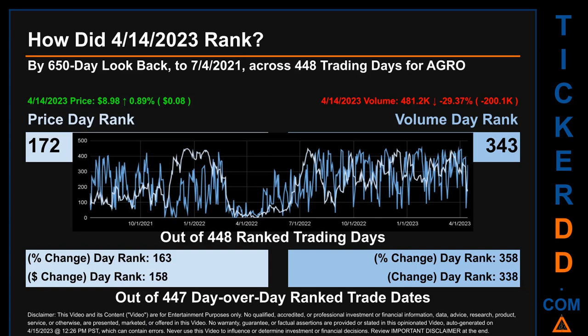The line graph overlays price and volume's daily ranking, as shown respectively in light versus dark blue, across those target days' trading days. In this view, essentially the dips are good whereas the spikes are bad. The price's day-over-day percentage change, jumping 0.89% on April 14, 2023, had a day rank of 163 while its dollar difference of 8 cents had a rank of 158 when compared day over day across 447 trading days. Volume's percentage change and difference were ranked respectively at 358 and 338.